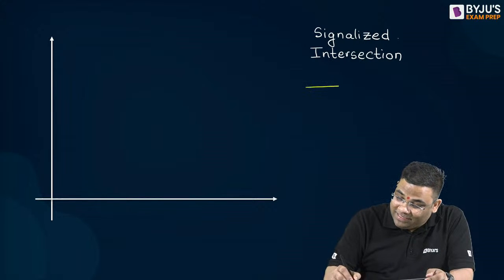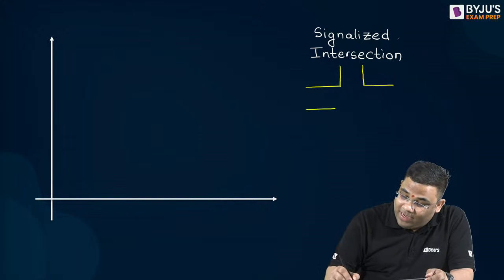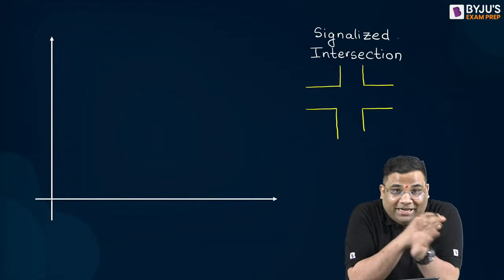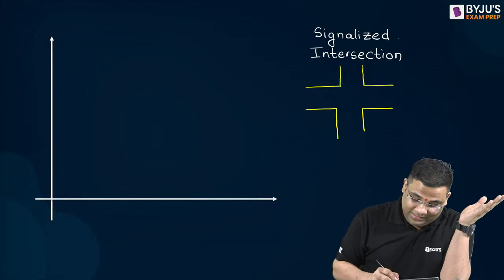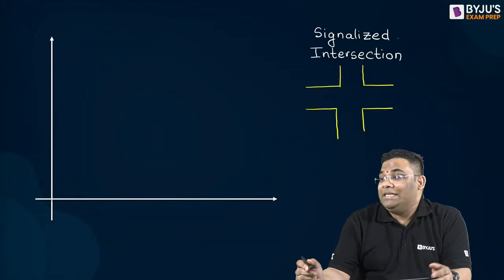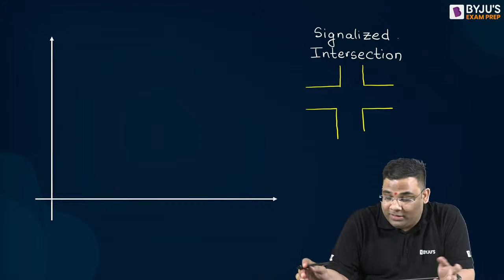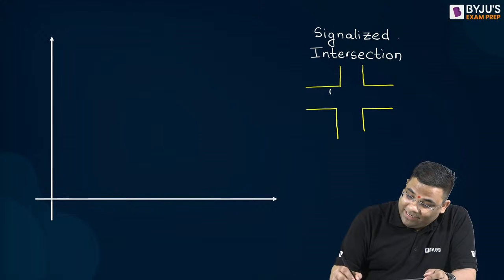So suppose you have an intersection like this, where 4 roads are meeting, or I can say 2 roads are intersecting. Yes, this is a very common thing which you have seen in your day-to-day life. So suppose you are standing here and there is a red light.